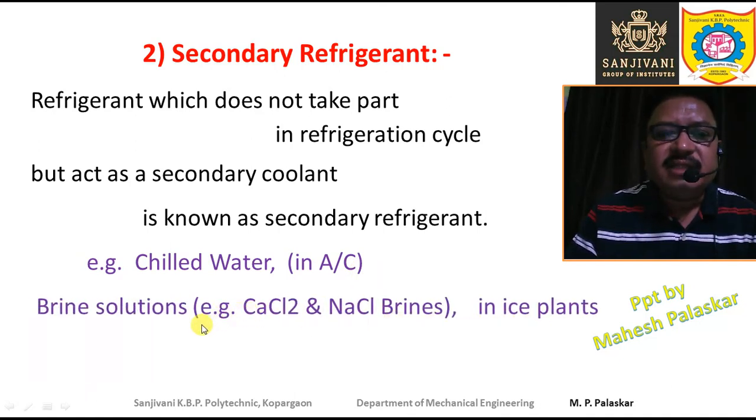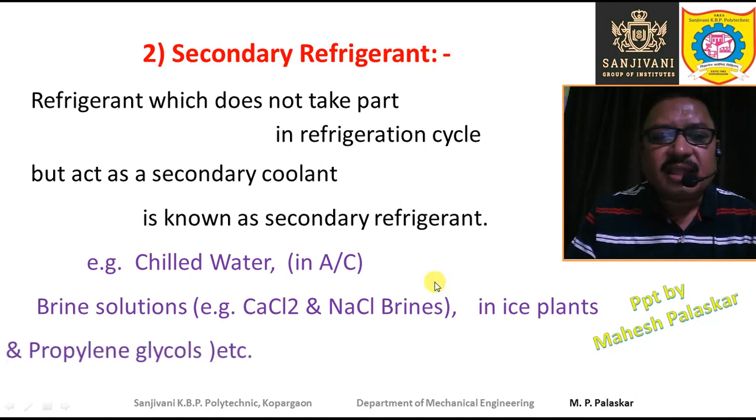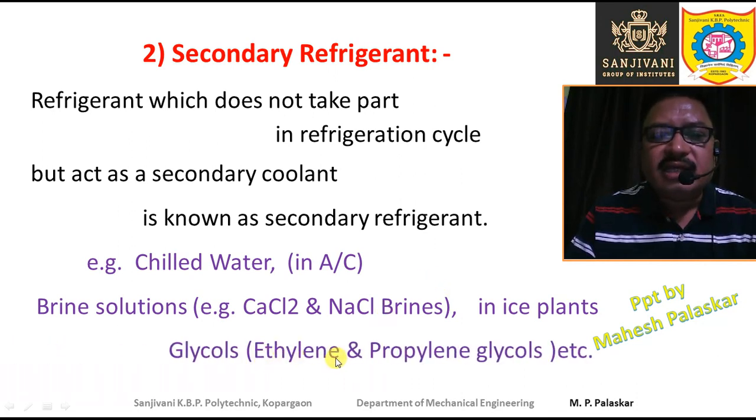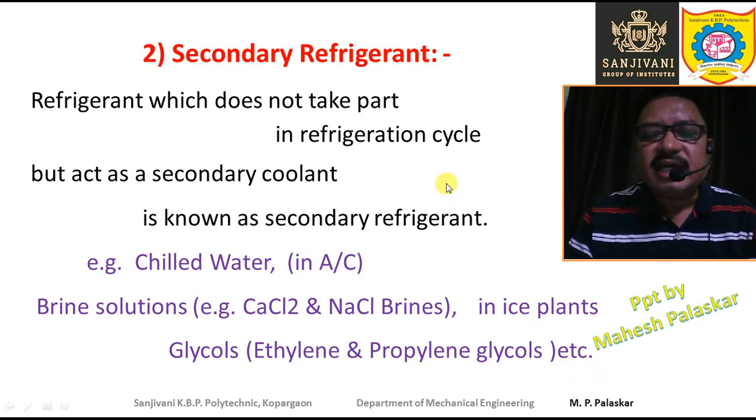Then the brine solutions: sodium chloride brine is used in the ice plant, and calcium chloride brine is also used as a secondary refrigerant. Mostly the sodium chloride brine is used in ice plants. And the glycols like ethylene glycol and propylene glycol are also used as secondary refrigerants.